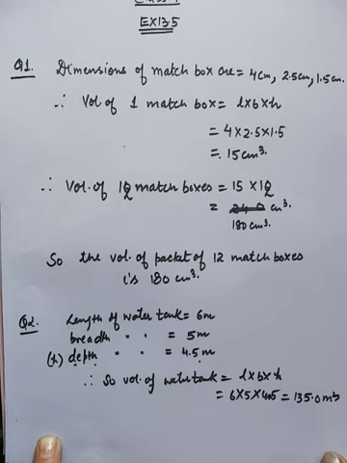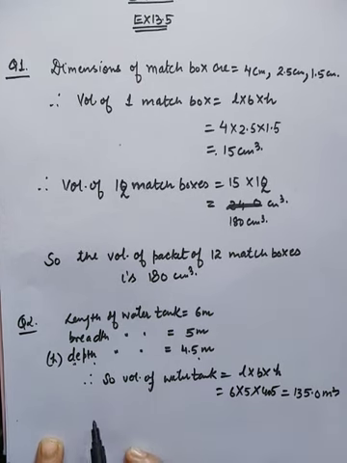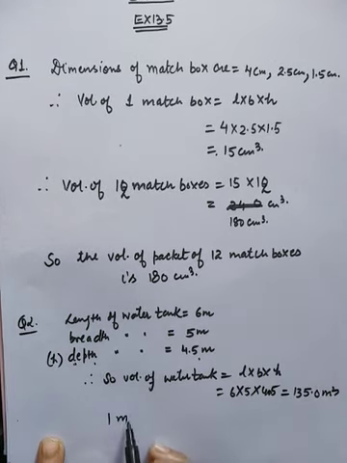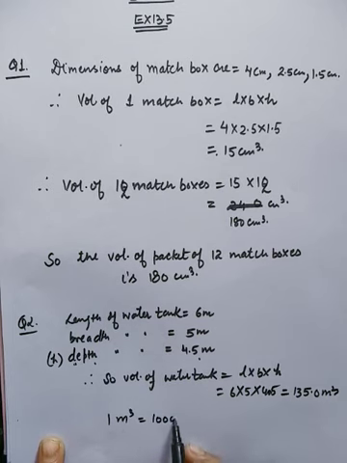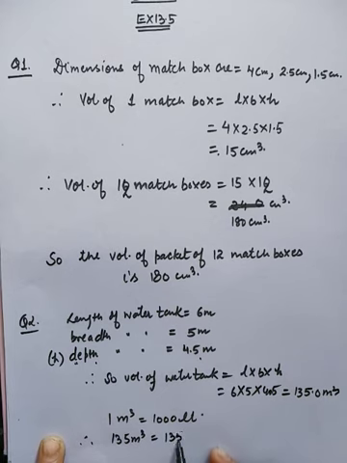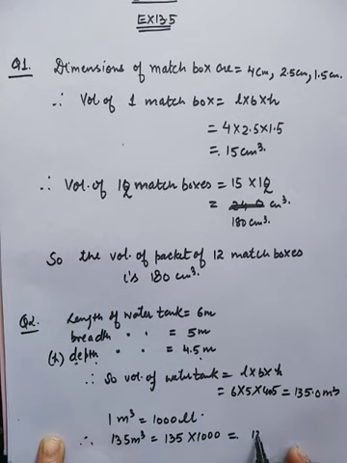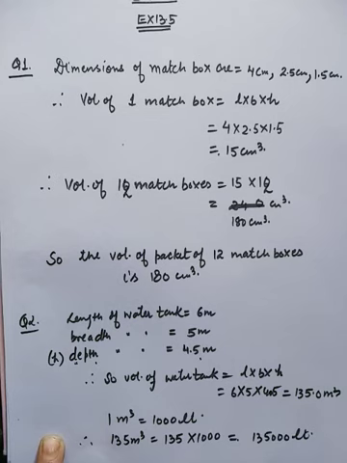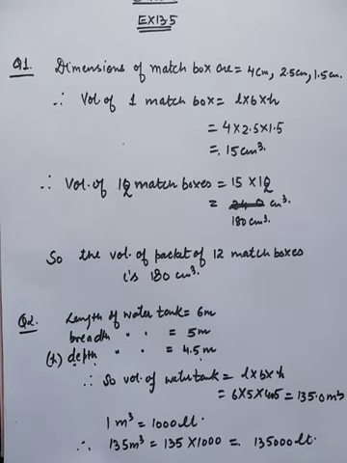But we have to find the capacity of tank in liters, and we know 1 meter cube is equal to 1000 liter. So therefore 135 meter cube will be multiplied by 1000. So this is the volume of the tank, 1,35,000 liter.